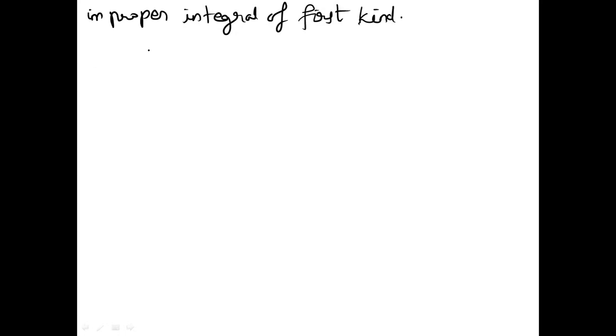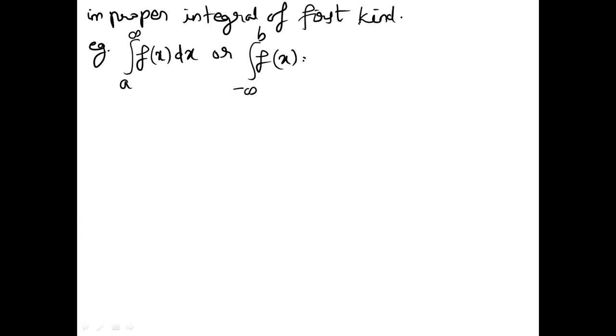Okay. So what will be the format for an improper integral of the first kind? For example, we may have only the upper limit as infinite, that is integral a to infinity of f of x dx. Or we may have the lower limit as infinite, so integral minus infinity to b of f of x dx. Or it may be the case that both the limits are infinite, right? All these types of integrals are called improper integrals of the first kind.